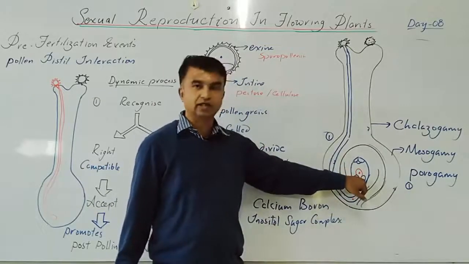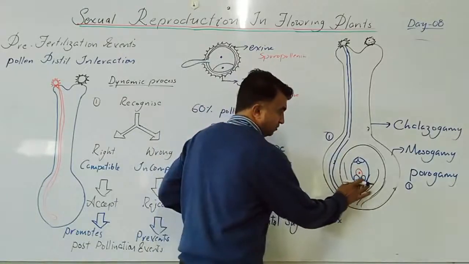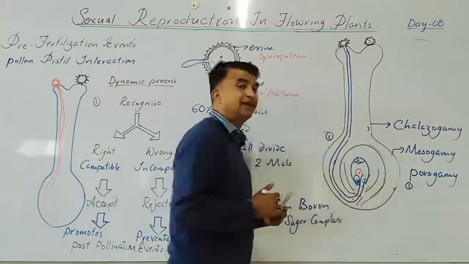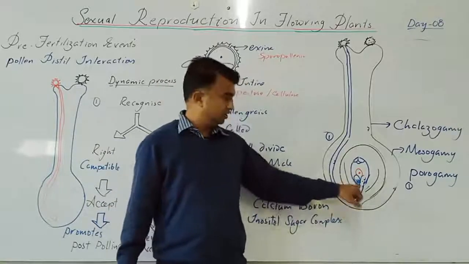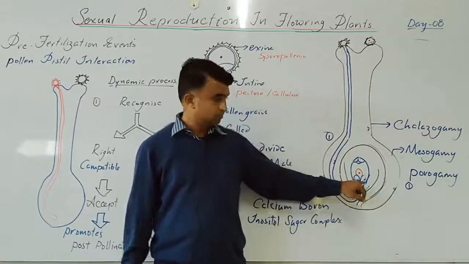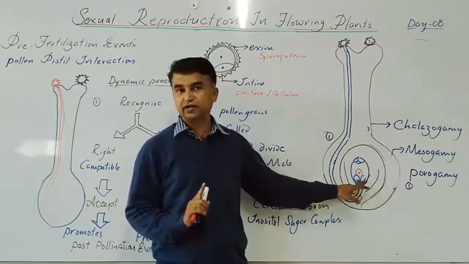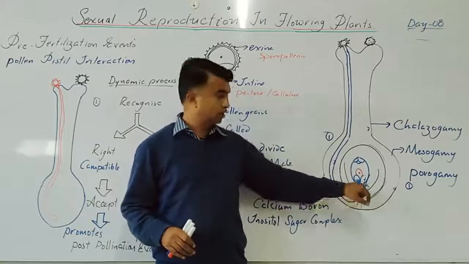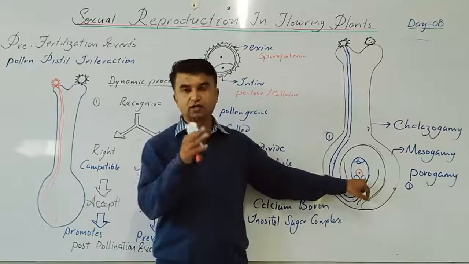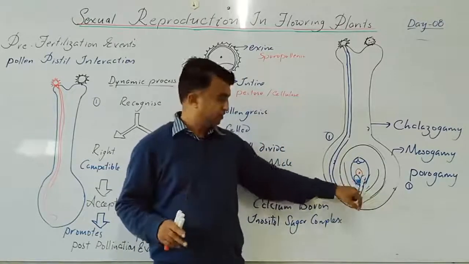One synergid degenerates. The pollen tube ruptures and releases all its content. Understood? The pollen tube reaches near the synergid, so out of two synergids, one degenerates. The pollen tube releases its content, all of it, into the synergid cytoplasm, that is, it releases the two male gametes here.